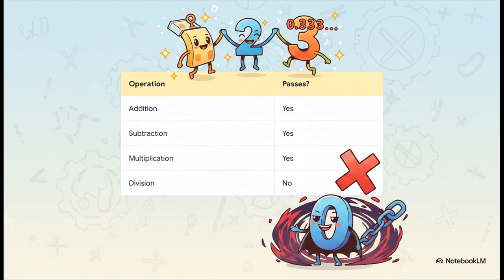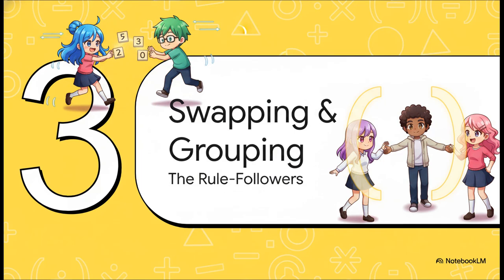And you might be wondering, why does this matter outside of a math textbook? Well, computer programmers rely on this concept of mathematical closure every single day. They have to write code to ensure their algorithms don't suddenly crash by spitting out undefined values, like those highly dangerous zero denominators. All right, section 3, swapping and grouping, the true rule followers.